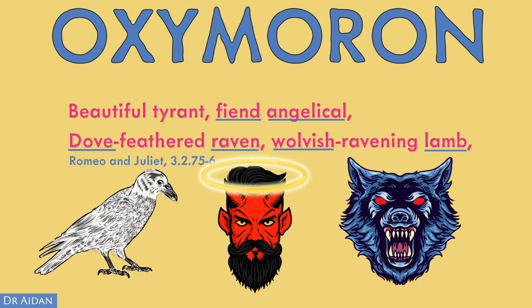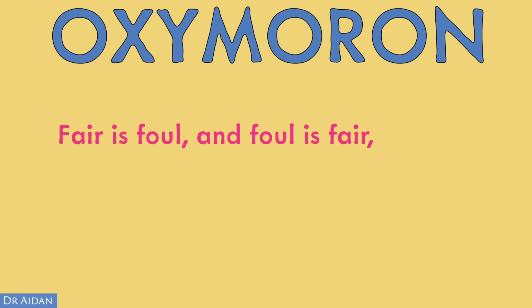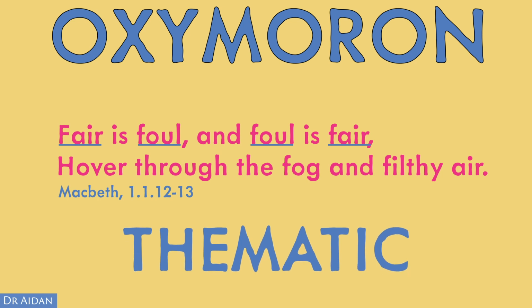Now, Shakespeare also uses oxymorons in Macbeth. "Fair is foul and foul is fair, hover through the fog and filthy air." Now this idea is similar to the one just expressed in Romeo and Juliet, suggesting something that looks fair will be foul and vice versa. But where the oxymoron relates to specific events in Romeo and Juliet, here it is much more broadly applicable. In fact, oxymoron here gives us an early insight into one of the major themes of Macbeth, appearance and reality.